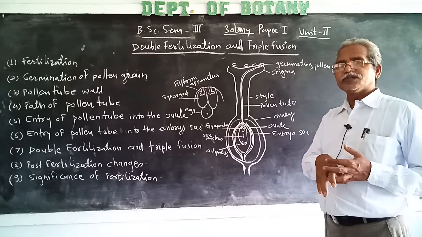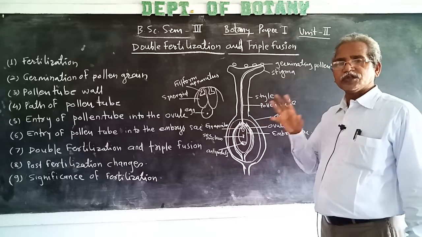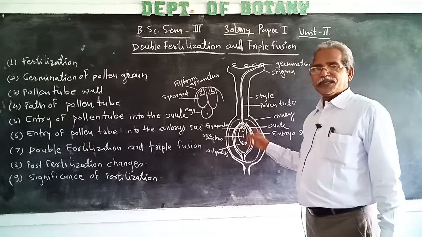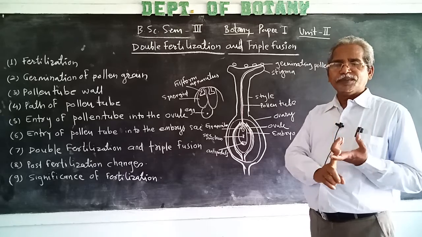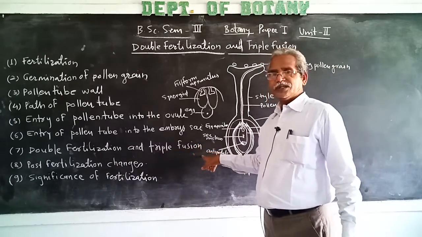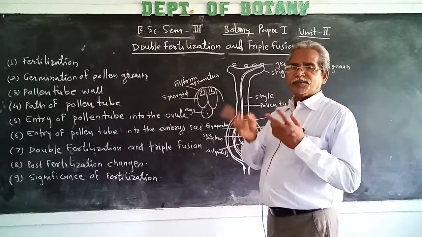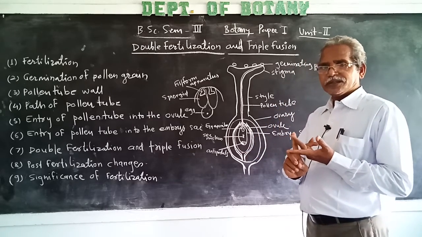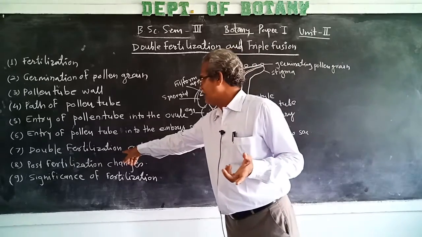The primary endosperm later on develops into the endosperm. In the development of endosperm, the fusion of two polar nuclei and one male gamete takes place. That's why it is called triple fusion. Double fertilization means out of two male gametes, one fuses with the egg, the other fuses with the secondary nucleus or two polar nuclei. Therefore, it is called double fertilization.